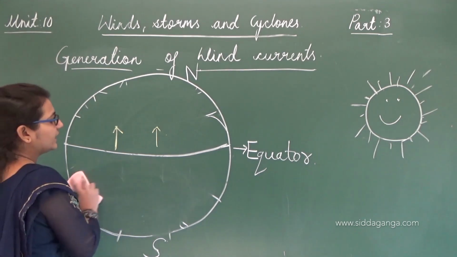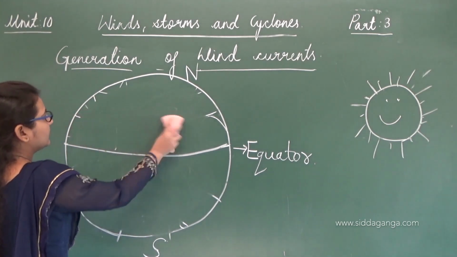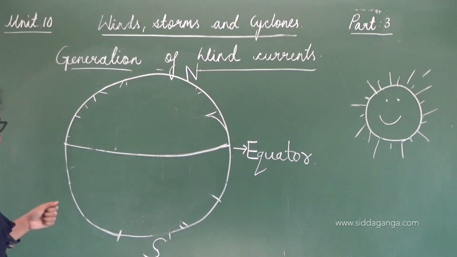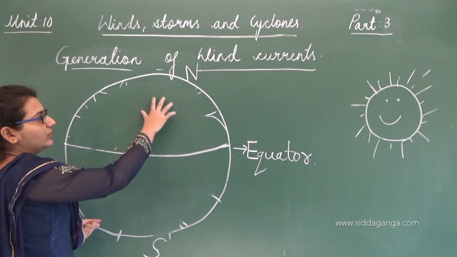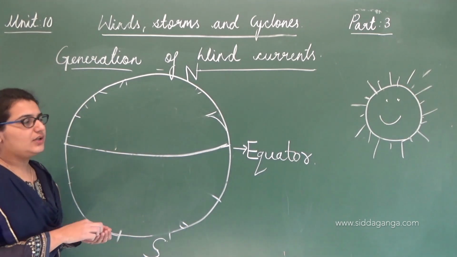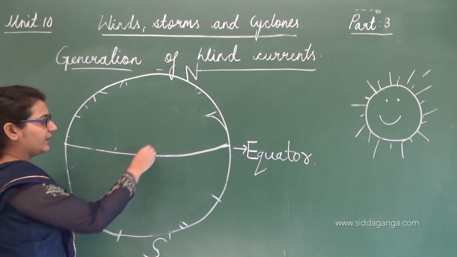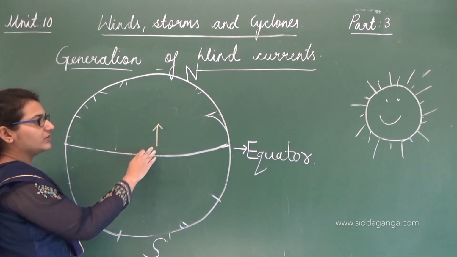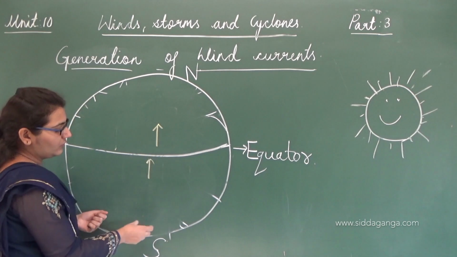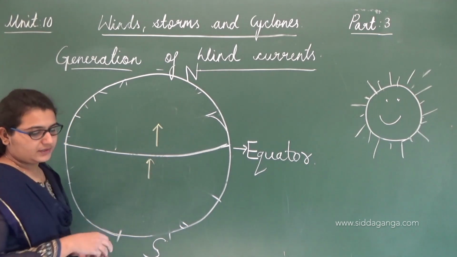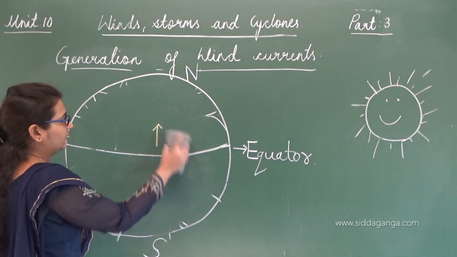When I say this movement of air goes in the north and south direction, it is not straight. The cool air doesn't come straight to the equator, it is kind of tilted.